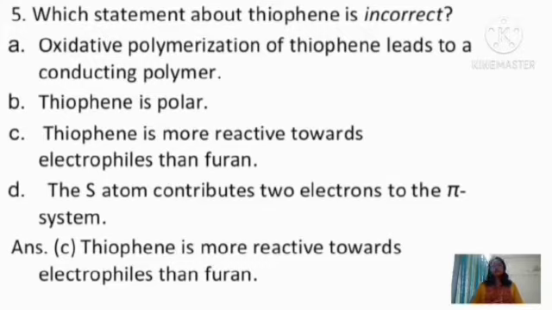Out of these options, when comparing the electrophilic substitution reactions of thiophene and furan, we find that thiophene has more resonance energy. That means it is more stable than furan, so it will be less reactive towards electrophilic substitution reactions. So option C is incorrect. That is, the statement that thiophene is more reactive towards electrophiles than furan is the incorrect option. Actually, furan will be more reactive towards electrophiles.